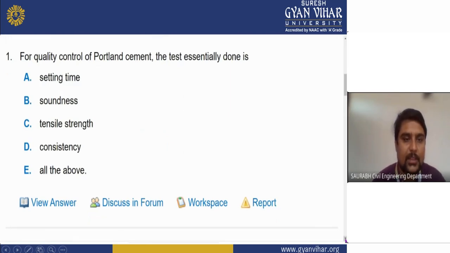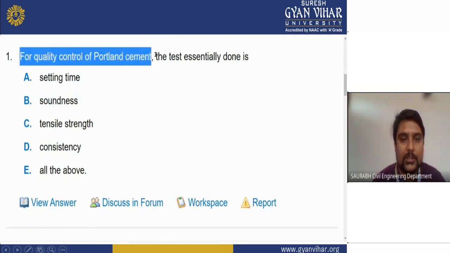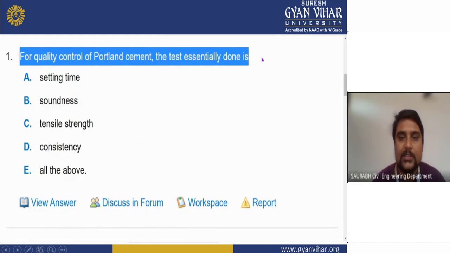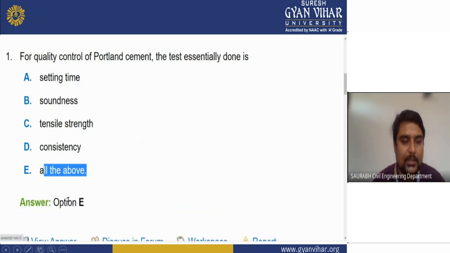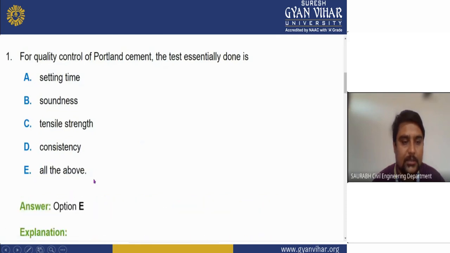Now here we will see the MCQs. First question: in quality control of Portland cement, what test is essentially done? Setting time, soundness, tensile strength, consistency, and all of the above. The right answer is E, all of the above.